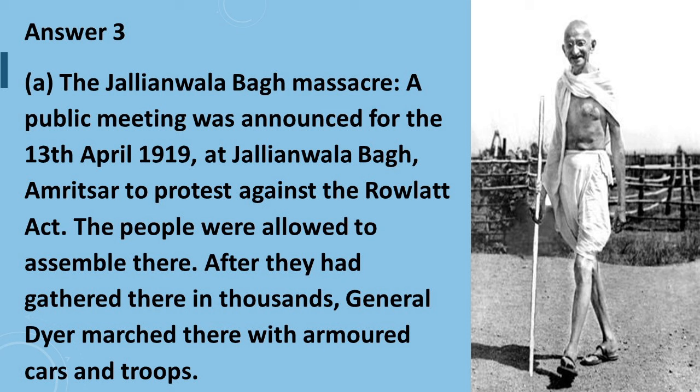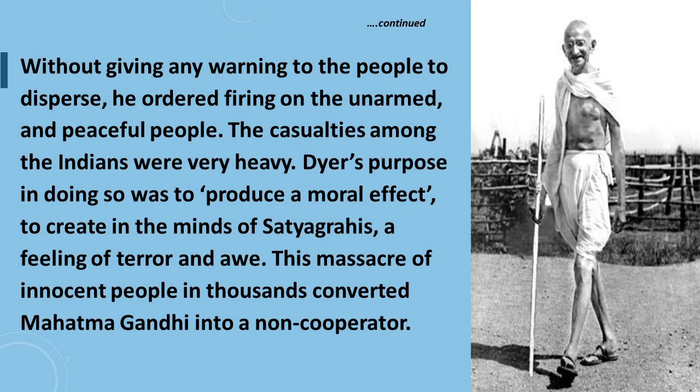After they had gathered there in thousands, General Dyer marched there with armored cars and troops. Without giving any warning to the people to disperse, he ordered firing on the unarmed and peaceful people. The casualties among the Indians were very heavy. Dyer's purpose in doing so was to produce a moral effect, to create in the minds of satyagrahis a feeling of terror and awe. This massacre of innocent people in thousands converted Mahatma Gandhi into a non-cooperator.